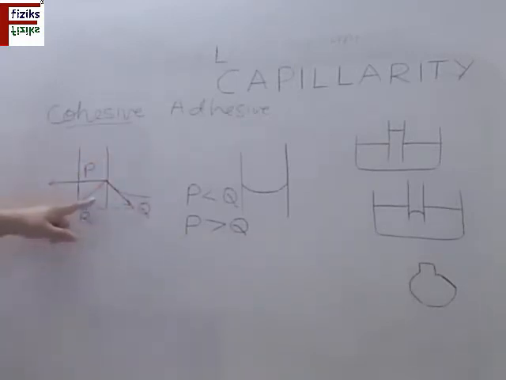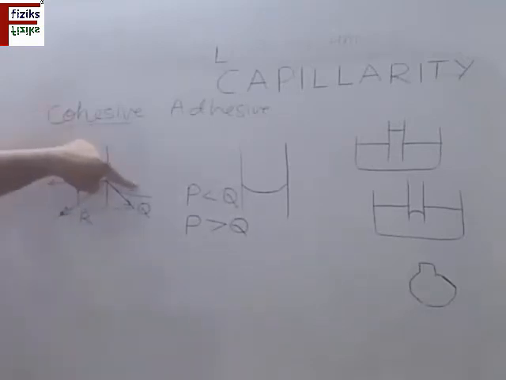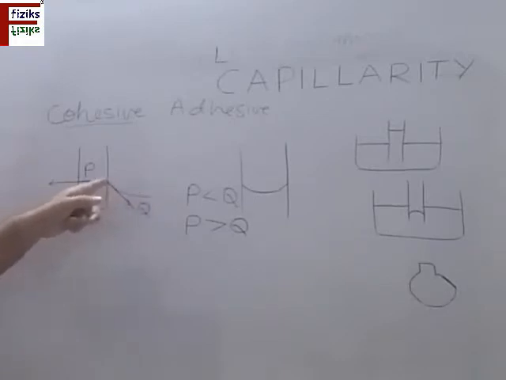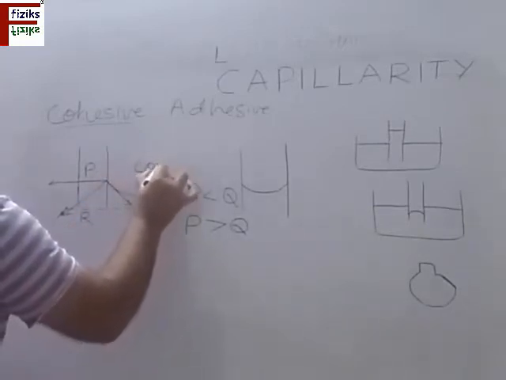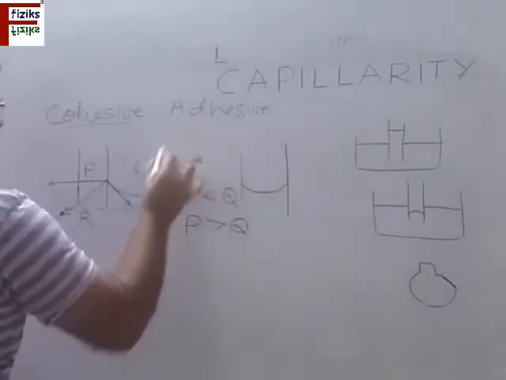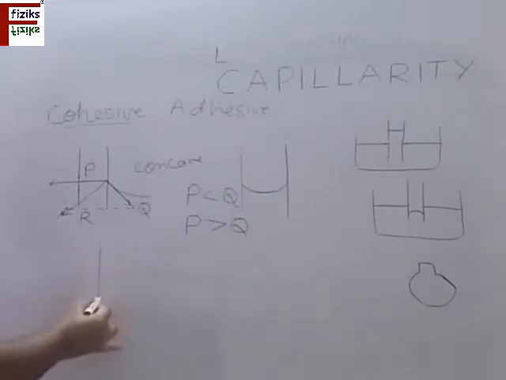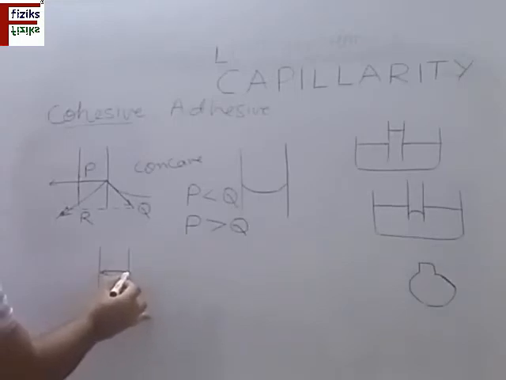So in this case, the resultant will be passing through the solid. This is the solid. Here we have liquid on this side. So the shape of this liquid will be like this. This is called the meniscus. This is concave meniscus. And if the adhesive forces are dominant, the shape will be like this.